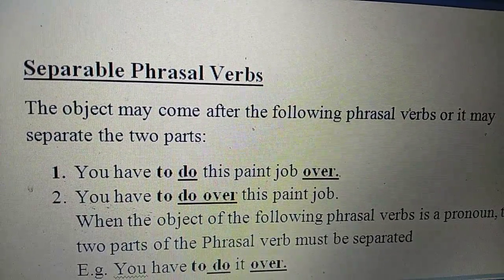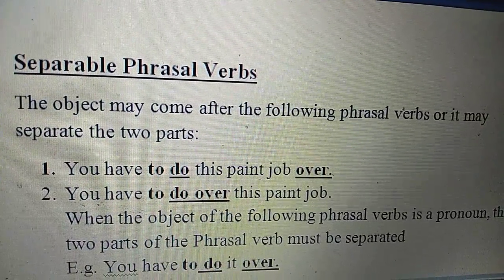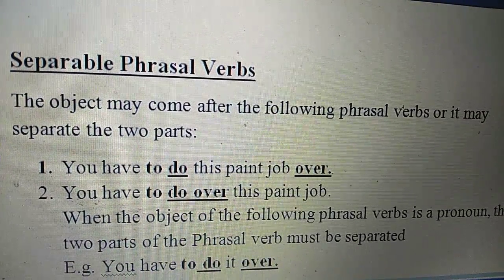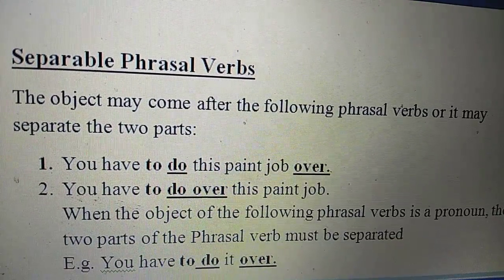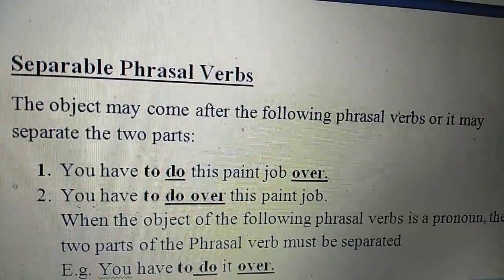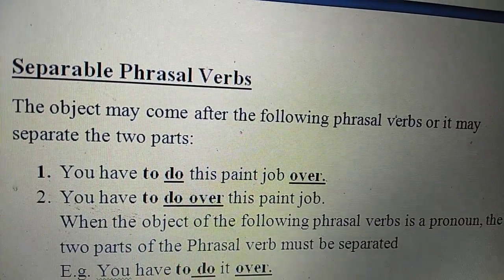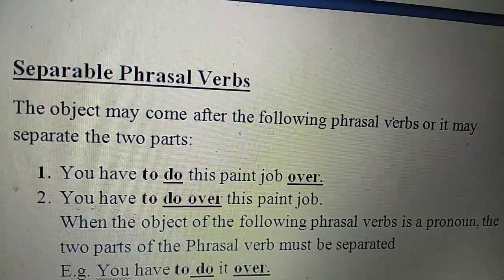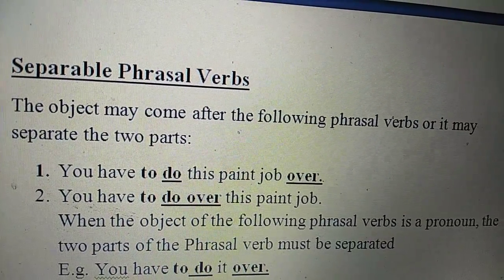The object may come after the following phrasal verbs or it may separate the two parts. For examples, you have to do this paint job over. Here we have separated the phrasal verb; do and over have been used separately. In the next example, you have to do over this paint job, and here we haven't separated them.